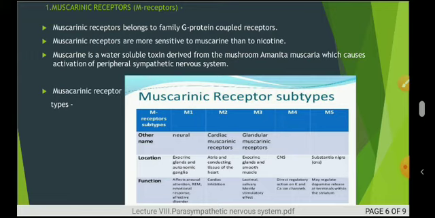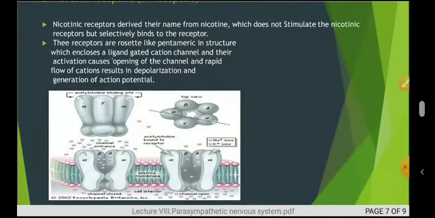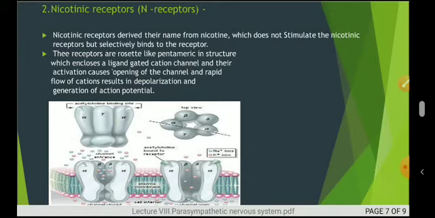Moving towards the second type of the receptors from the parasympathetic nervous system, that is nicotinic receptors. As I told, muscarinic receptors are more sensitive than the nicotinic receptors, means we may say that the nicotinic receptors are less sensitive than the muscarinic receptors.